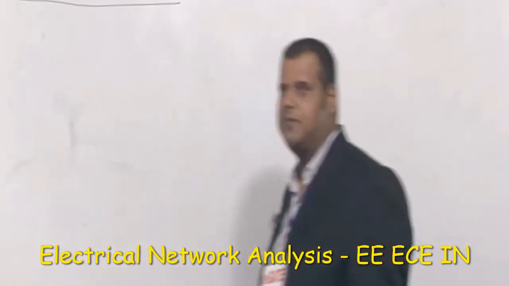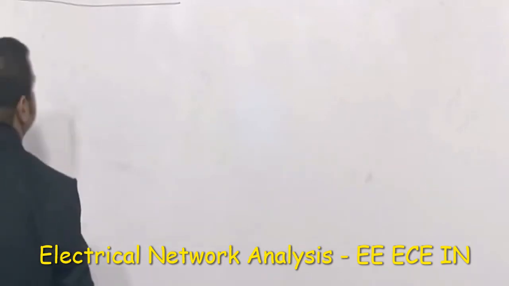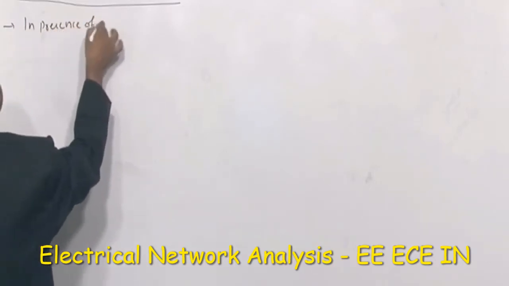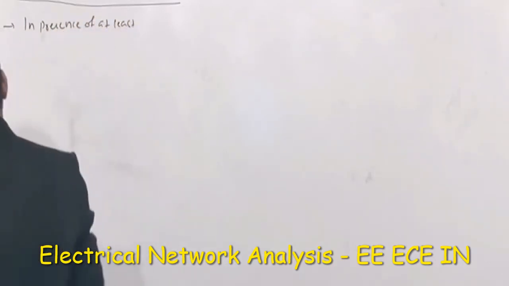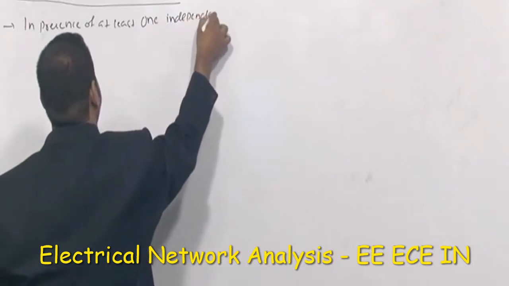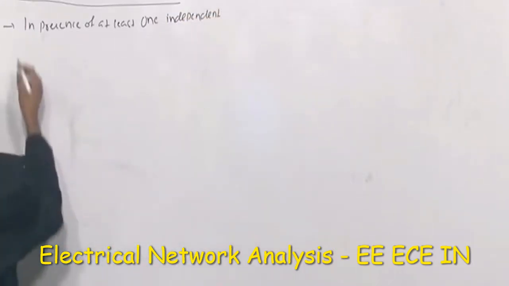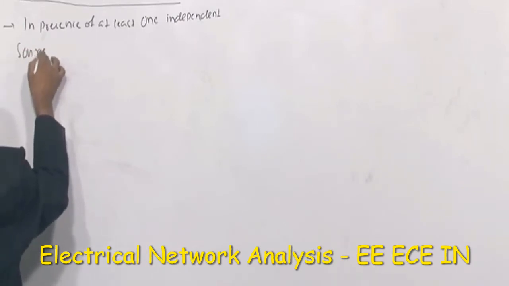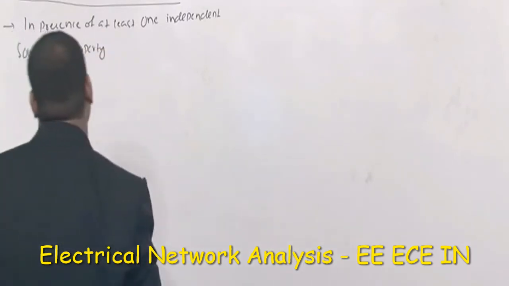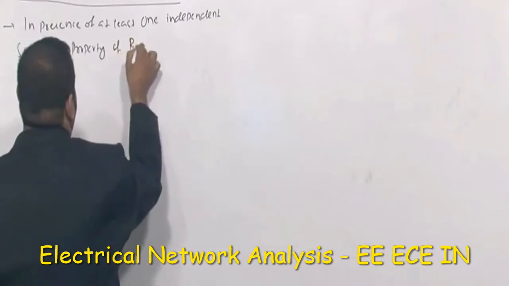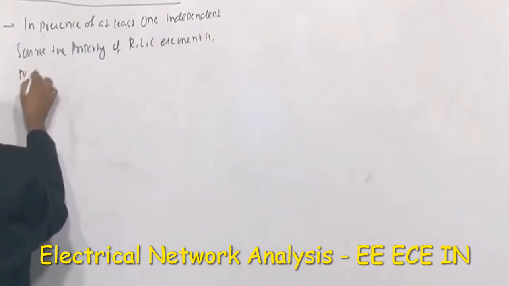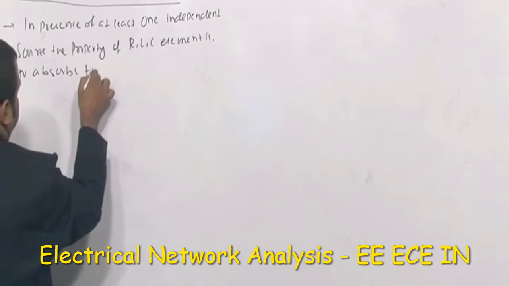You may not have understood anything yet, so let me write down the statement and explain. In the presence of at least one independent source, the property of R, L, C elements is to absorb the energy.